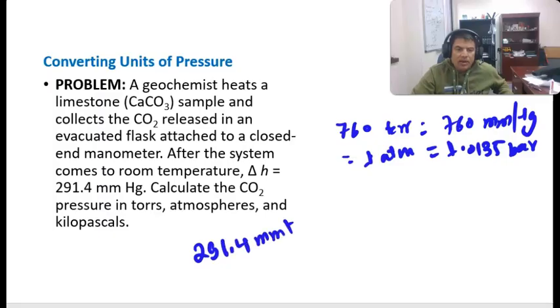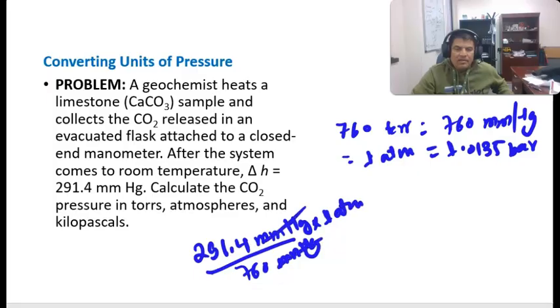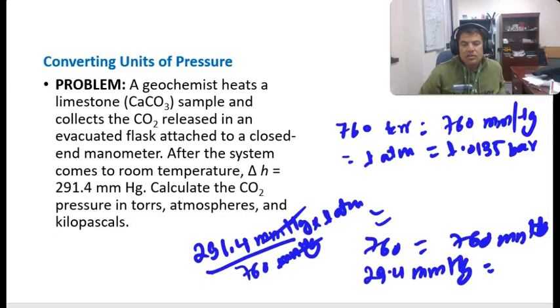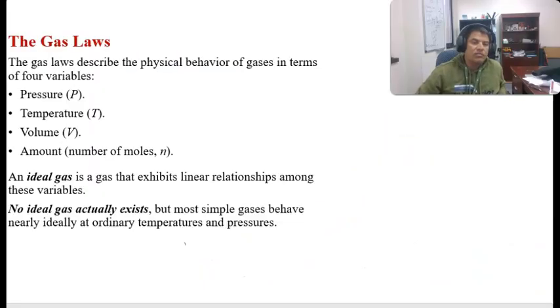291.4 mm of Hg divided by 760 mm of Hg times 1 atm. This cancels, so whatever the value of this, it's about 0.3, and that is in atm. Similarly, you can convert into torr. 760 torr equals 760 mm of Hg, so 291.4 mm of Hg equals 291.4 torr. So that's the unit conversion, one example.